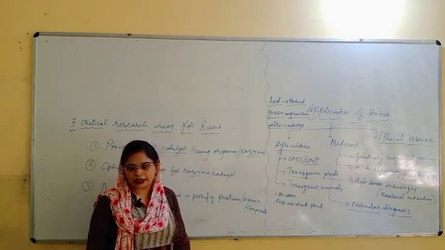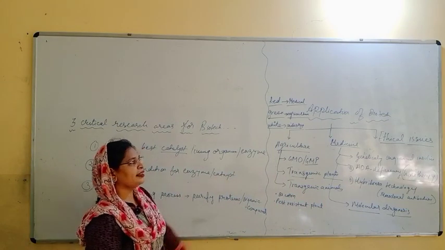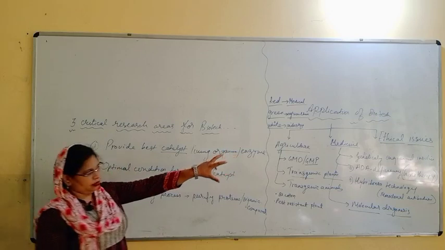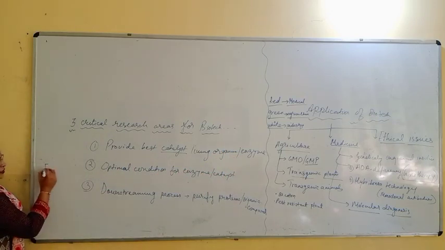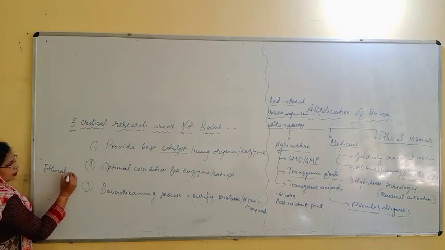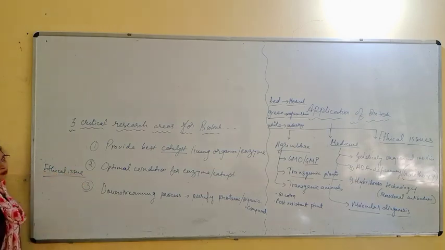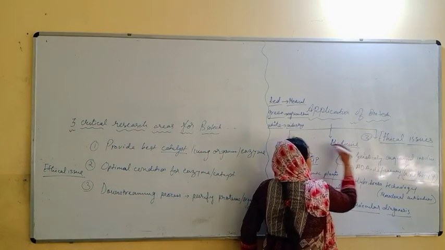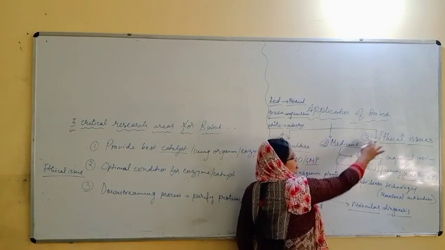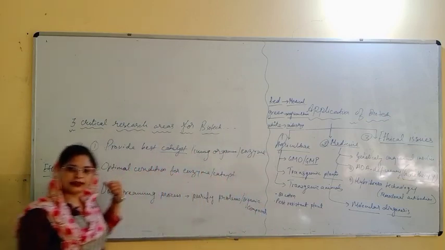biotechnology and its application? So in the ethical issues, I am explaining you this. Here I am writing this, ethical issue. So after writing all these points, this is the second, this is the third. Ethical issues I am writing this side.